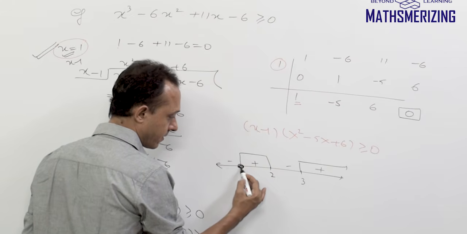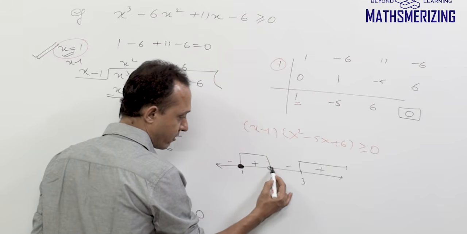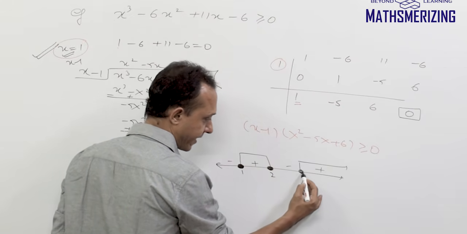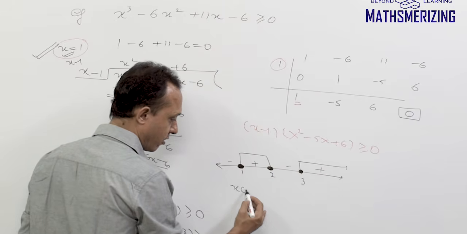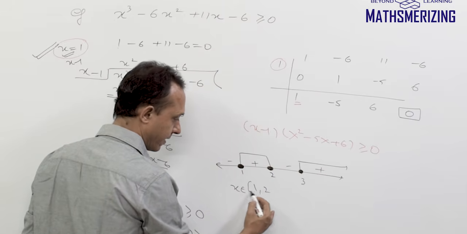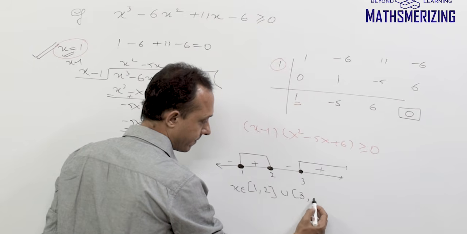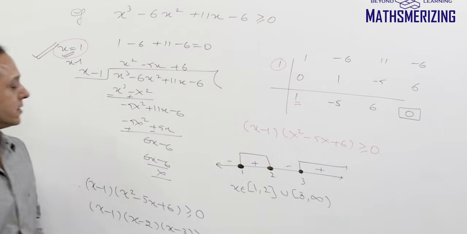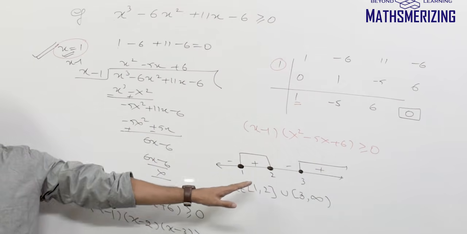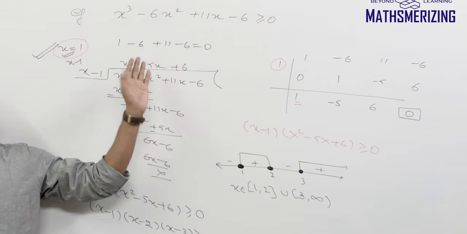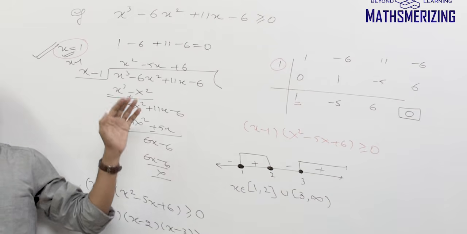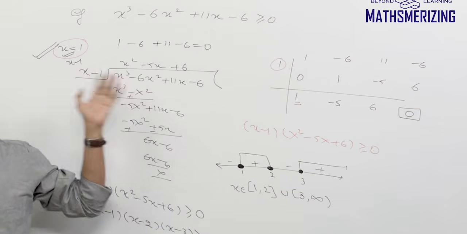Because there is an equality sign, I use a filled circle. So I can simply write x belongs to included 1 to included 2 union included 3 to infinity. So the answer to this question is from 1 to 2 union 3 to infinity. So this is how we solve any cubic polynomial or any higher degree polynomial.